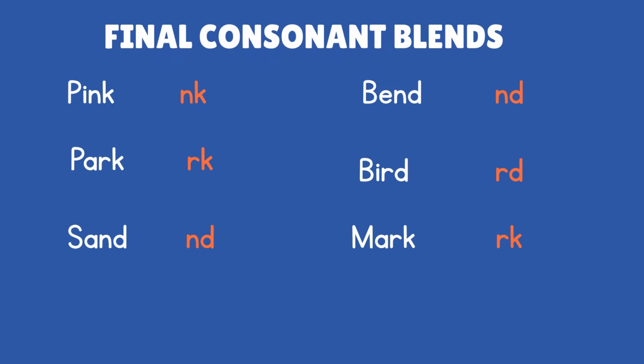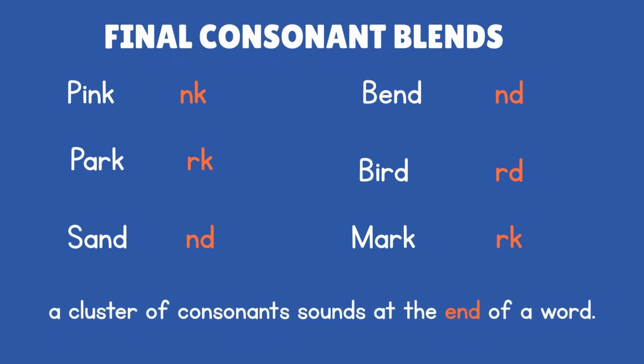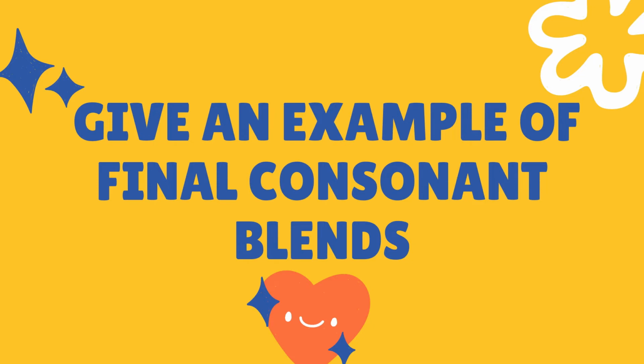What is a final consonant blend? A final consonant blend is a cluster of consonant sounds at the end of a word, like what you've seen on your screen. Can you give me an example of a final consonant blend? Very good, children. There are also some words that have both initial and final consonant blends. Here are some of them.